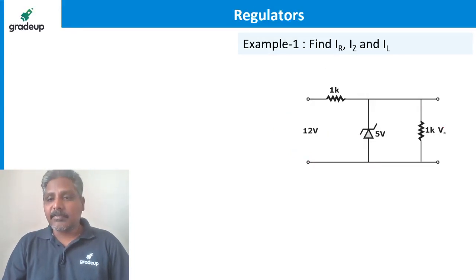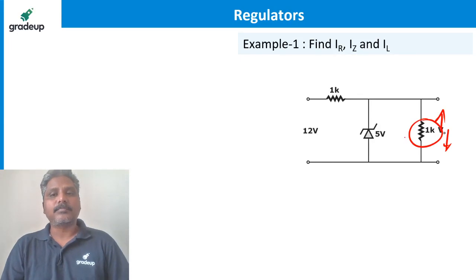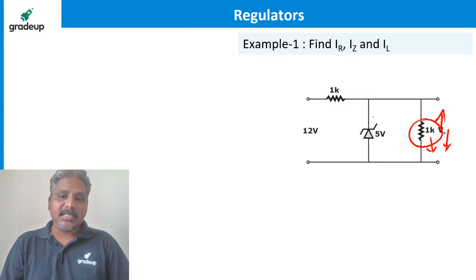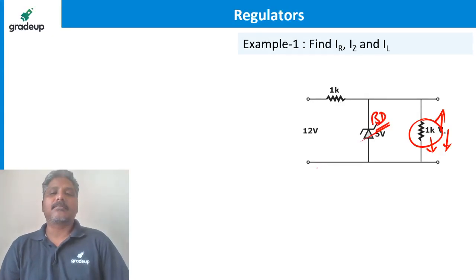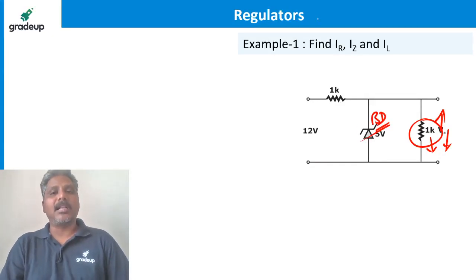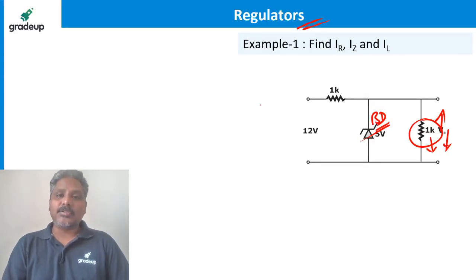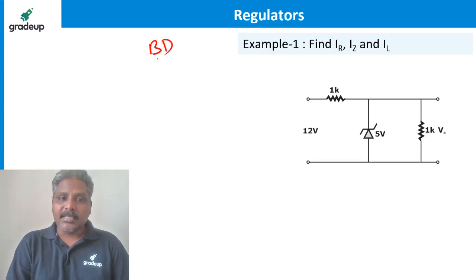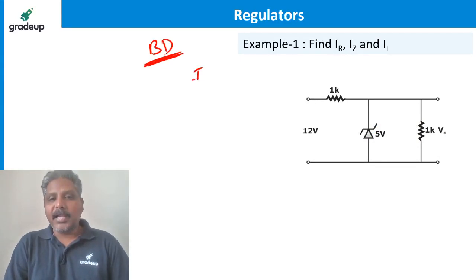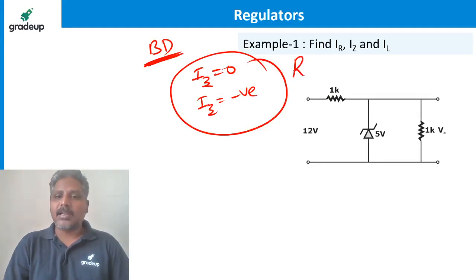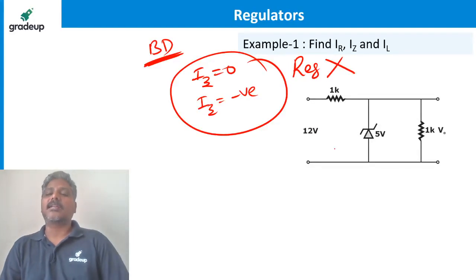Similarly, we say that if load increases or decreases, output is constant, but not for any value. There are limitations. What is the minimum value of this resistance so that Zener is still under breakdown? That is also important, and we also have to consider that. It is not just calculating the currents; it is also to be ensured every time that Zener is under breakdown. If you find at any time that Zener current is equal to 0 or negative, that means it is not a regulator.